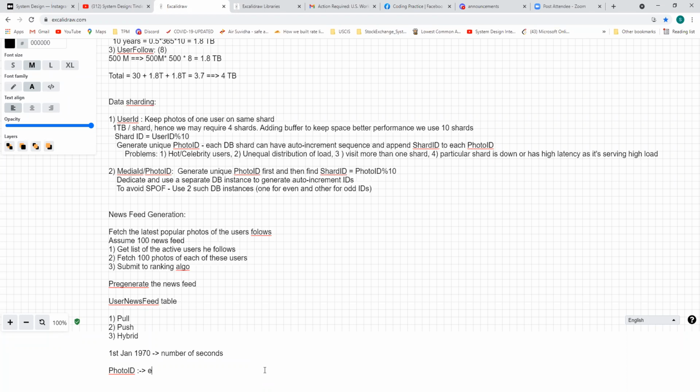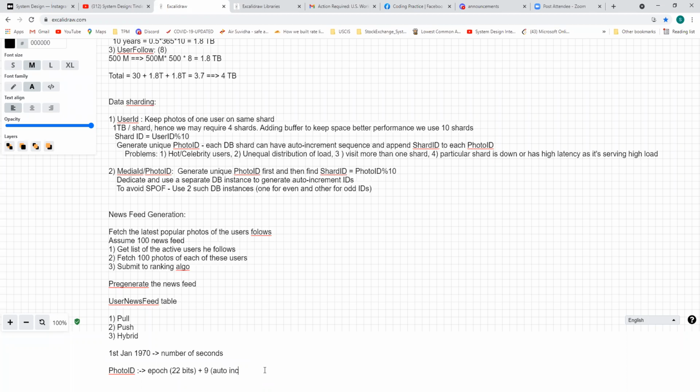So it talks about using epoch time with 31 minus 9, that is 22 bits, and then you use 9 bits for auto increment.